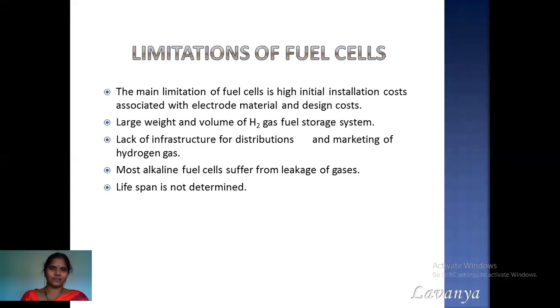And the major limitation, if you consider the fuel cell, is the high initial installation cost associated with the electrode material and the design cost. But once it is established, the maintenance is low cost.